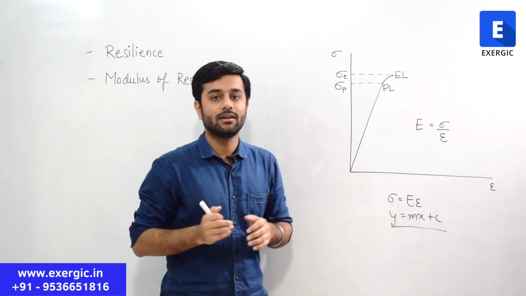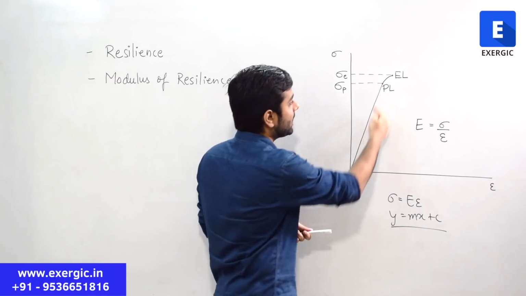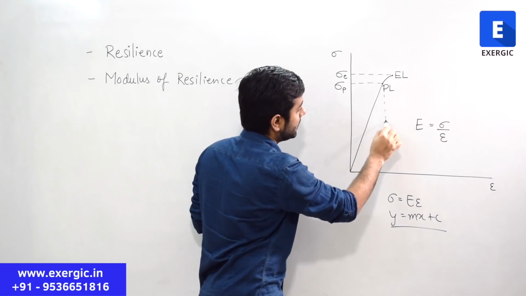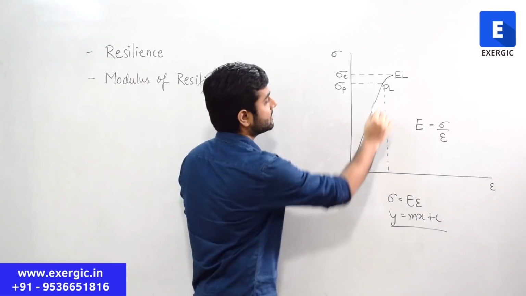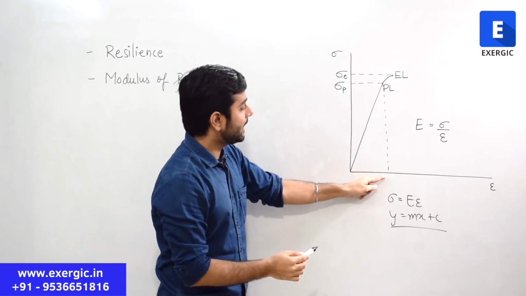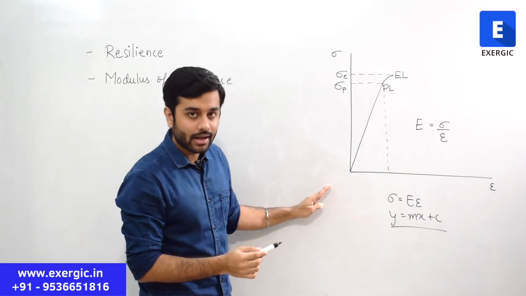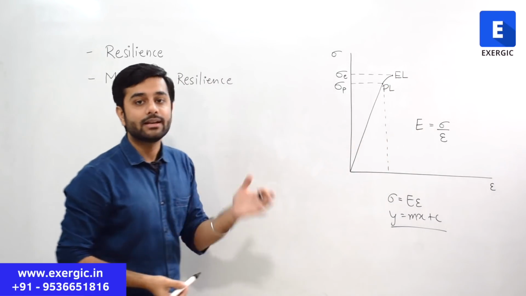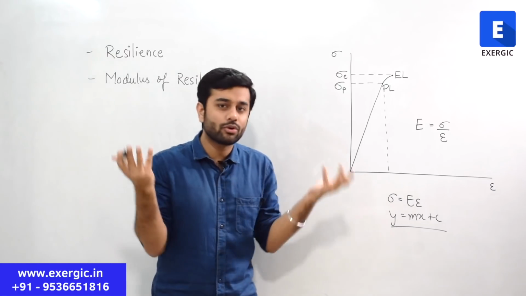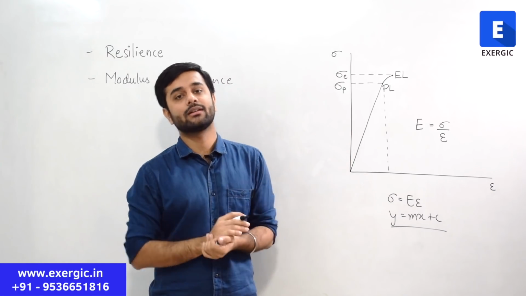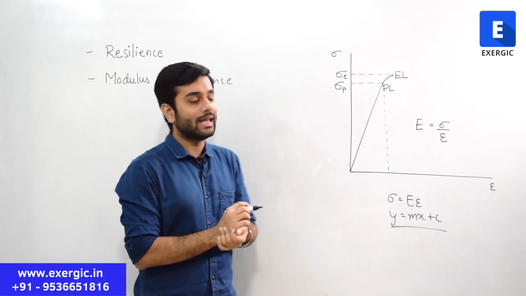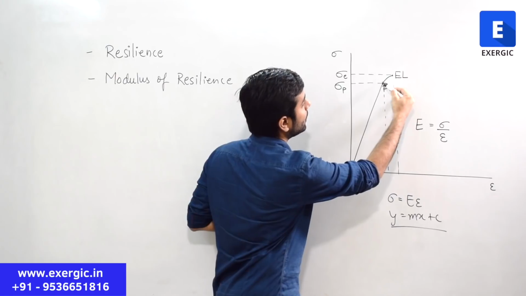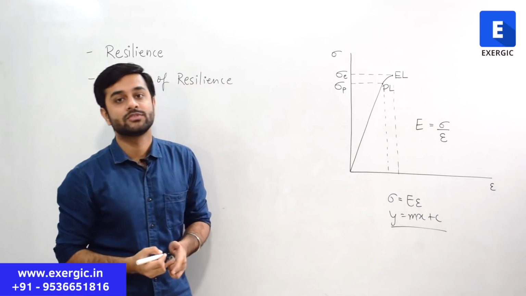Up to the proportional limit, it's perfect. It's a straight line. You can find the area just by the area of the triangle, right? If I want to find the area up to the proportional limit, it's just a right triangle. But between PL and EL, it is no longer a straight line. We don't even know what kind of line that is. So how can you calculate the total area if you don't know how this line is varying? You cannot do it.